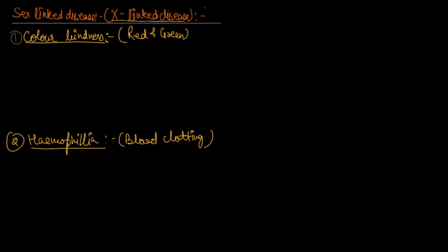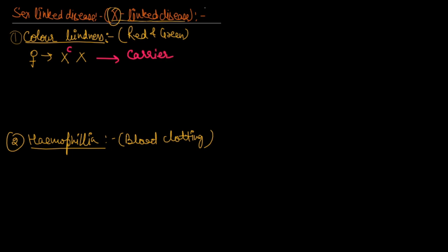So color blindness, as I already told you, is an X-linked disease. In a female, we all know that there are two X chromosomes. If this colorblind gene is present on only one X, not the second X, then that female is called a carrier, not affected.